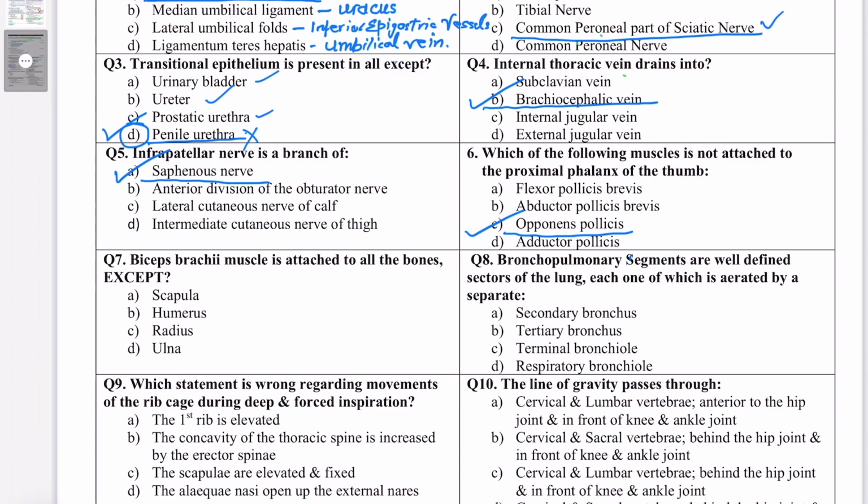So remember that biceps brachii arises by its two heads. The long head arises from the supraglenoid tubercle of the scapula, and the short head takes origin from the posterior-inferior surface of the tip of the coracoid process of the scapula, right? So origin is from scapula. Then its tendon gets inserted onto the posterior aspect of the radial tuberosity on the radius.